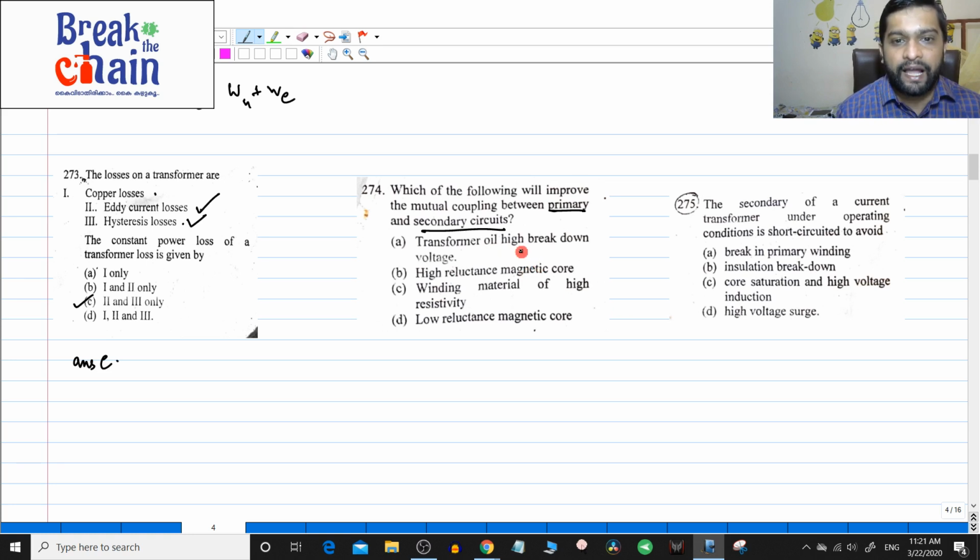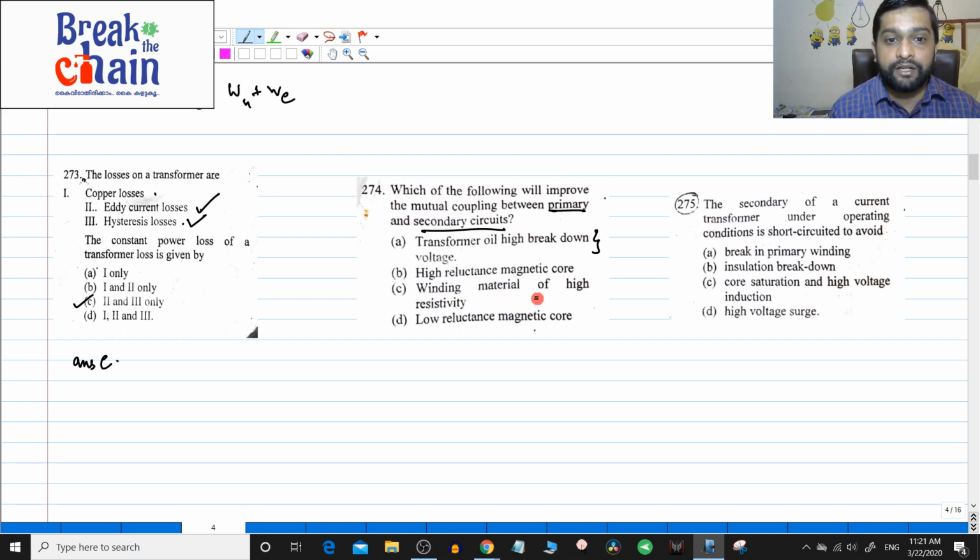Transformer oil with high breakdown voltage is actually for dielectric conditions, so that the transformer does not have dielectric breakdown. You can have high-breakdown transformer oil, but that is not related to coupling. High reluctance magnetic core, no, you have to have a low reluctance magnetic core.